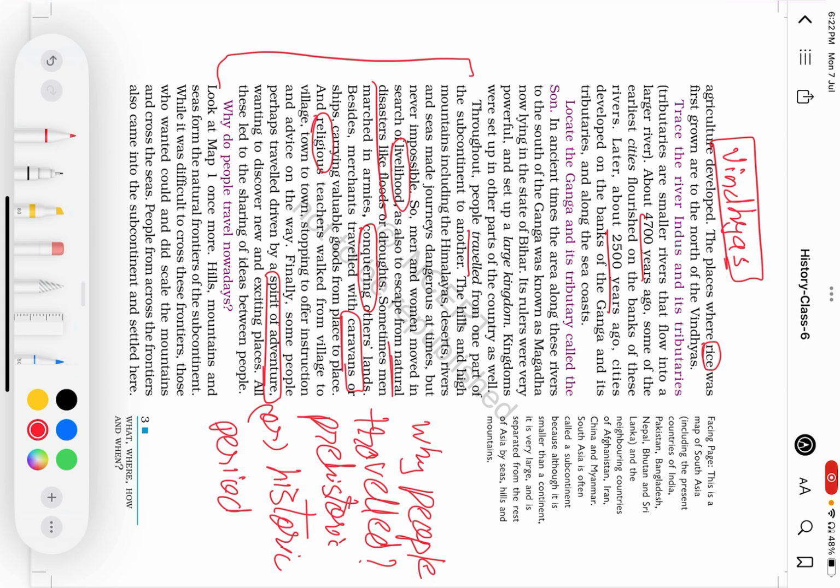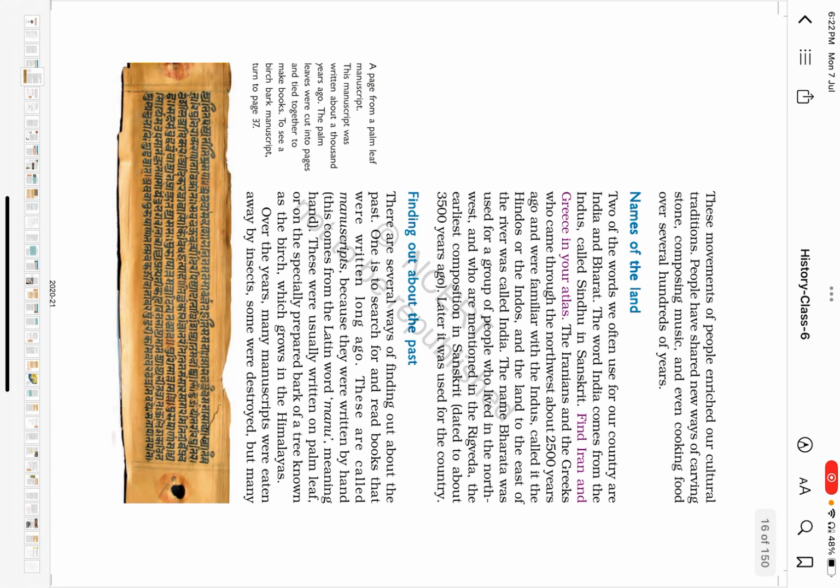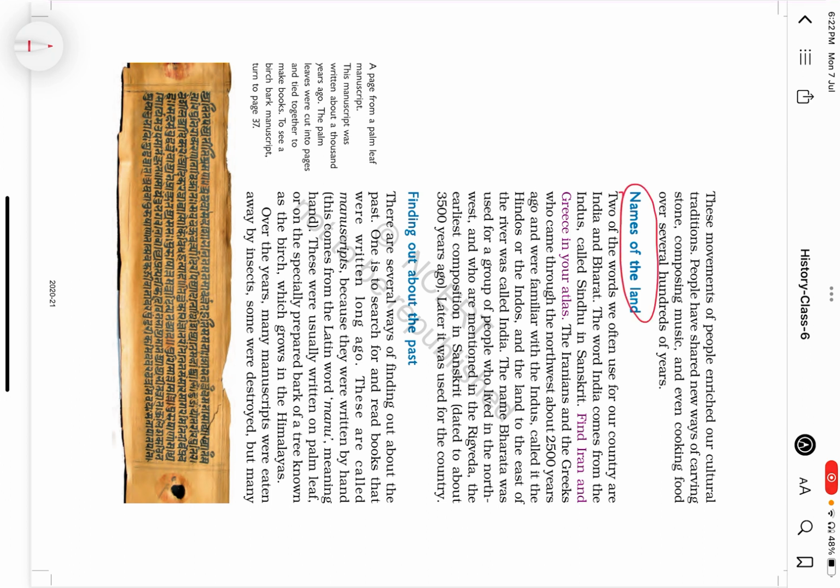See, this is another important question which would be discussed. Now see, next other important aspects which we will be discussing from the questions, how UPSC asks questions from this particular chapter. Next, this aspect, names of the land. Names of the land, how India was named India, how India got the names like Hindustan and Bharat.